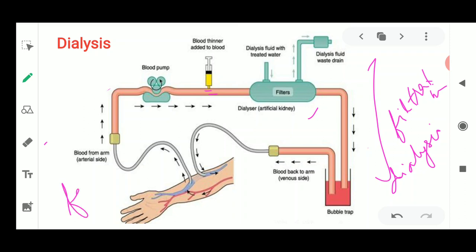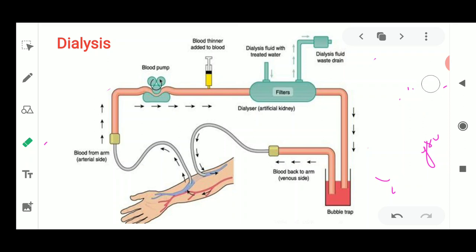Remember that only when the kidney fails does this process work. In the normal condition, the circulatory system and excretory system work parallelly, simultaneously, together, so that a person gets the good things and also gets rid of the bad things.